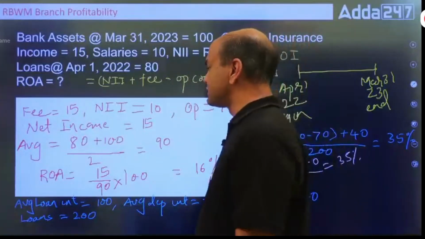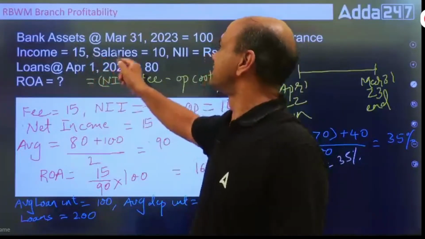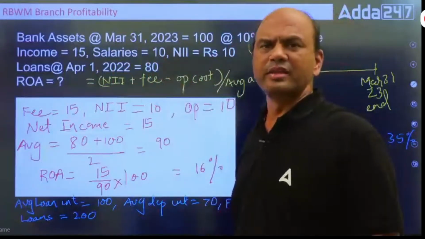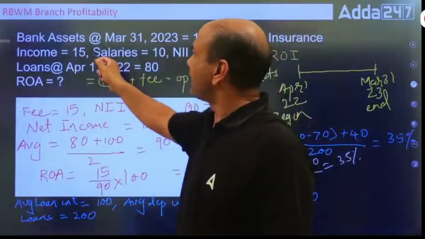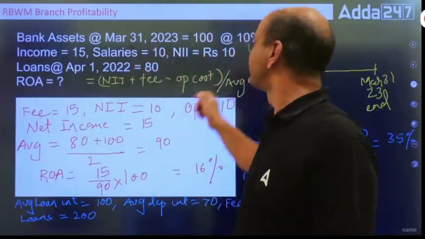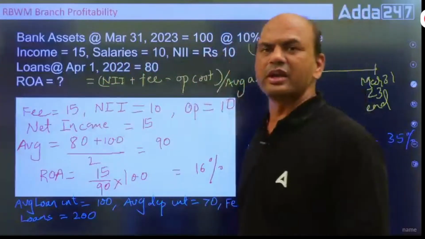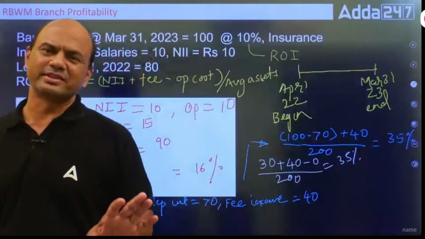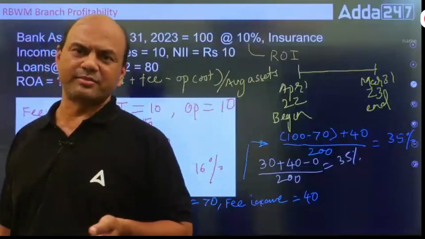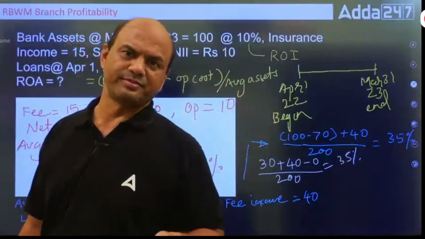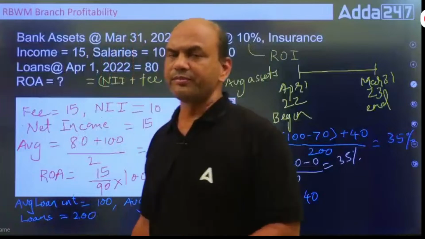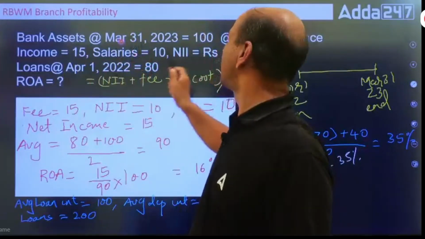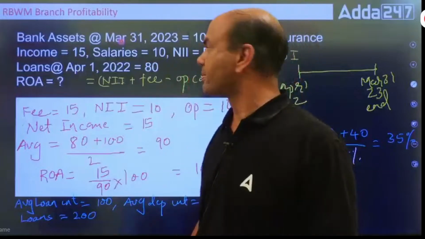So now let's look at this numerical. Bank assets on March 31, 2023. Let it be any year. Bank assets on March 31 are 100. You can take this as crores, anything. Take simple figures. We have to understand the concept, we don't have to go for the figures.